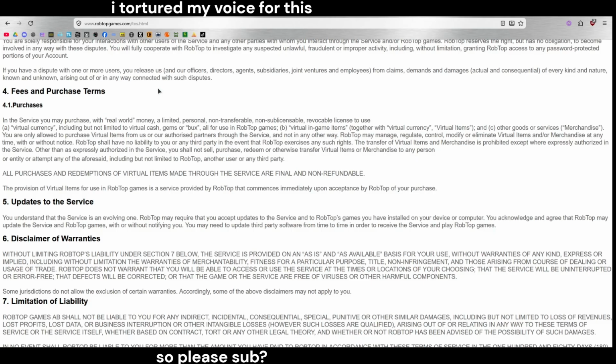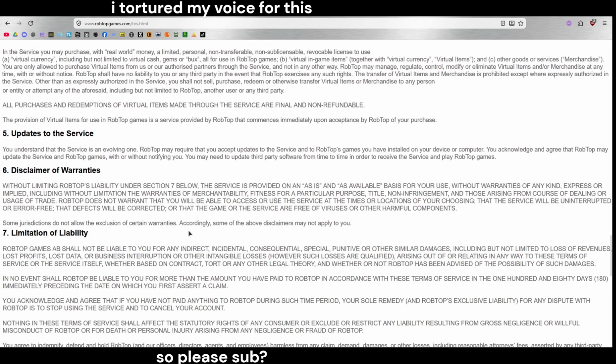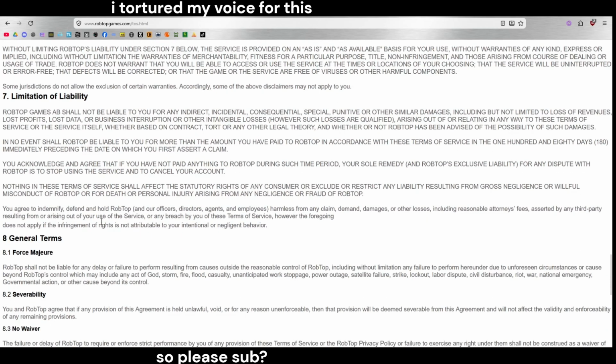RobTop does not warrant that you will be able to access or use the service at the times or locations of your choosing, that the service will be uninterrupted or error-free, that defects will be corrected, or that the game or the service are free of viruses and other harmful components. Some jurisdictions do not allow the exclusion of certain warranties. Accordingly, some of the above disclaimers may not apply to you.